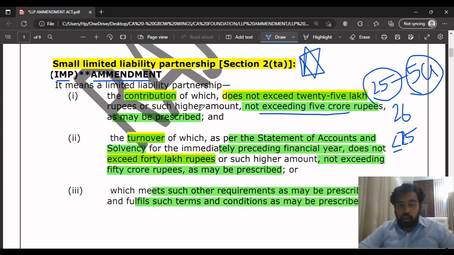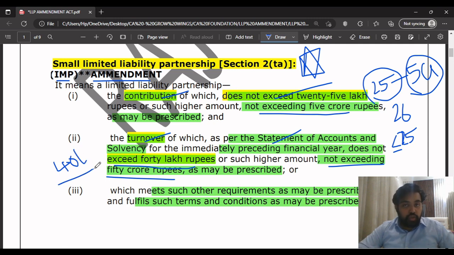What you should see here is that the contribution does not exceed 25 lakhs, and the turnover as per the statement of accounts and solvency for the immediately preceding financial year does not exceed 40 lakhs or such higher amount, not exceeding 50 crores. The same thing will apply here as well. 40 lakhs is the limit right now, which is released by the notification. It means that if it exceeds 40 lakhs, it is not a small LLP.